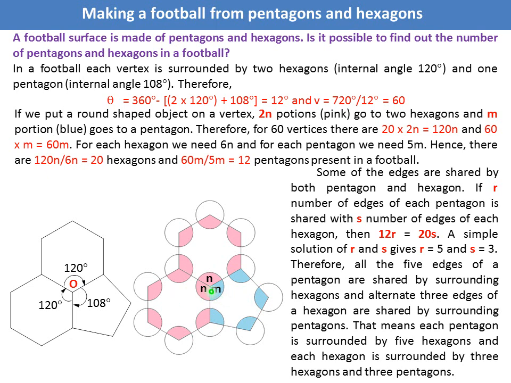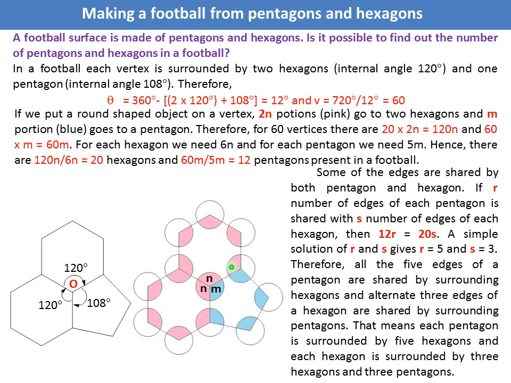Now there are 60 vertices, and for each vertex 2n goes to hexagon, so there are 60 into 2n, this many portions go to hexagon, that is 120n goes to hexagon, and 60m goes to pentagon.